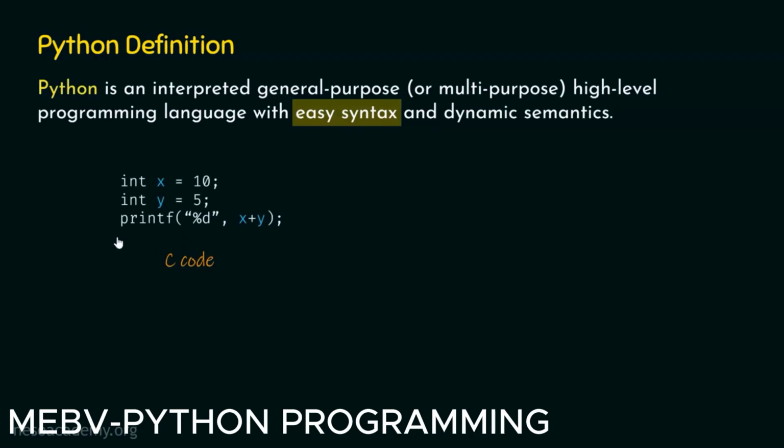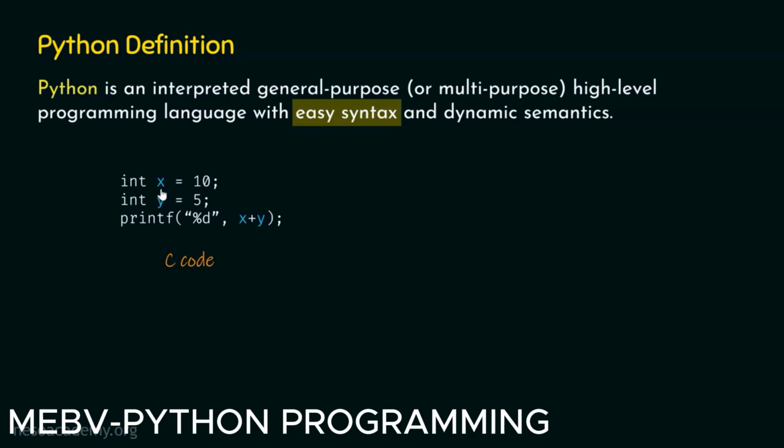Here we have a C code available. We have x equal to 10. X is a variable of type integer. This means x is capable of holding an integer value. A variable is something which is capable of holding some value in it. You can think of a variable as a container which can hold some value.